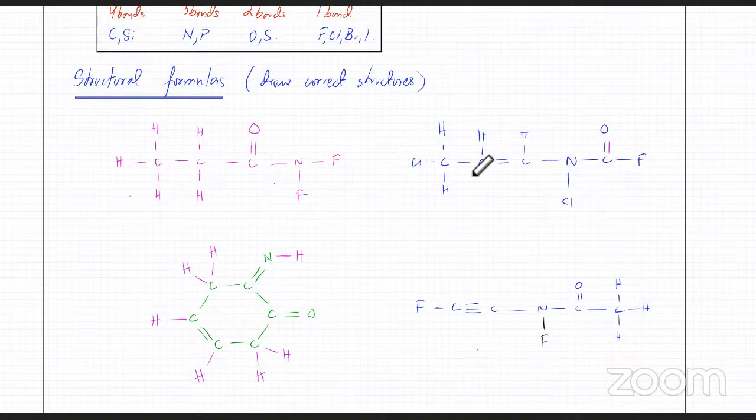So when you draw a structural formula, make sure your atoms are making the right number of bonds. Here's a carbon that's making 4 bonds, 2 over here, 1 over here, 1 over here. This carbon is also making 4 bonds. This carbon is making a triple bond, but it's making 4 bonds, 3 bonds over here, 1 over here. Okay. So is this idea clear that whenever you draw a structure, carbon is going to make 4 bonds? Is that part clear?